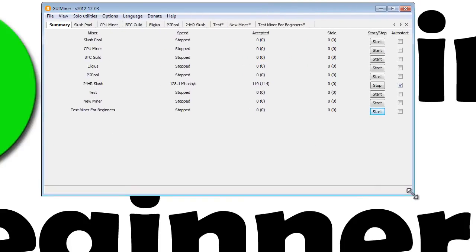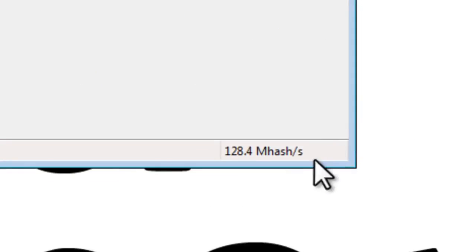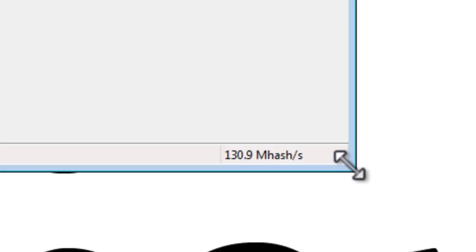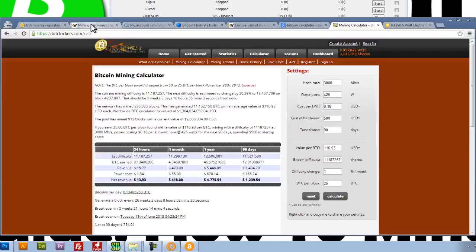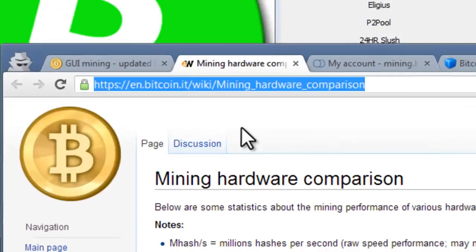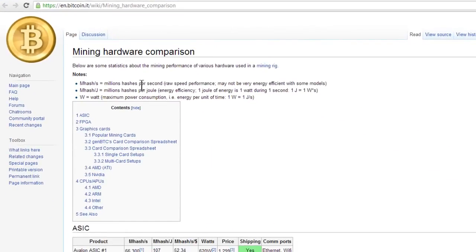Just to quickly answer any question that you might have, in order to get this mega hash per second number higher, we need a faster graphics card. A really good website that I've found is this one here. It will compare all of the graphics cards that are out on the market today.